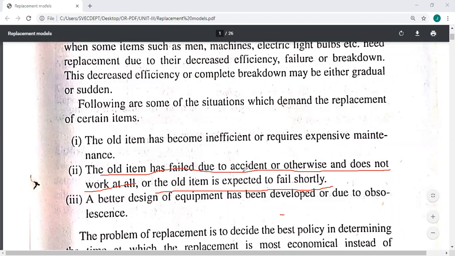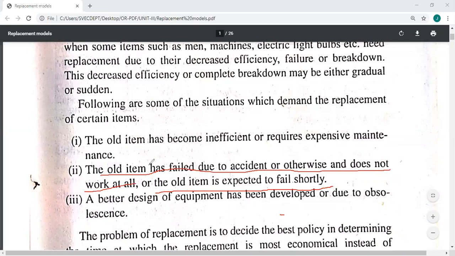Similarly, suppose you bought a new car today. Suppose an accident happens the next day; then definitely you have to replace it with a new one by claiming the insurance. These are other reasons. Or suppose you have a vehicle and it becomes old and you are expecting it will surely fail in the future; then we have to plan to sell it and go for a new one.